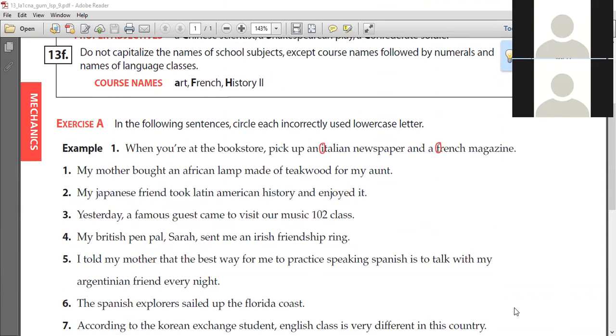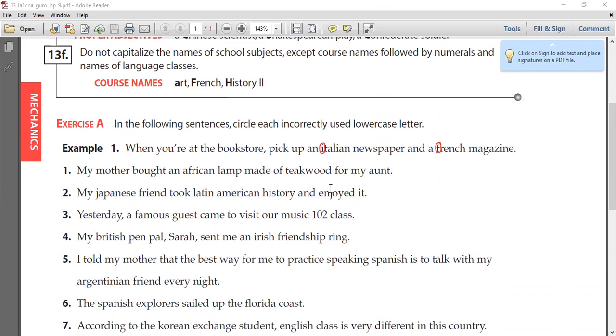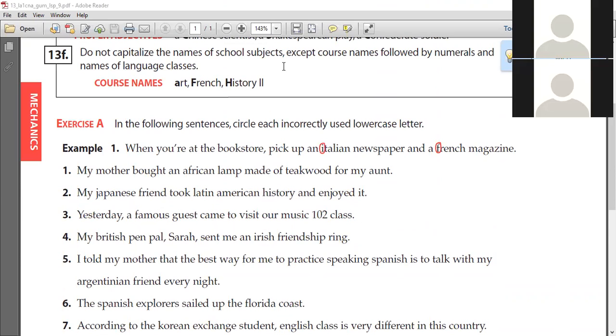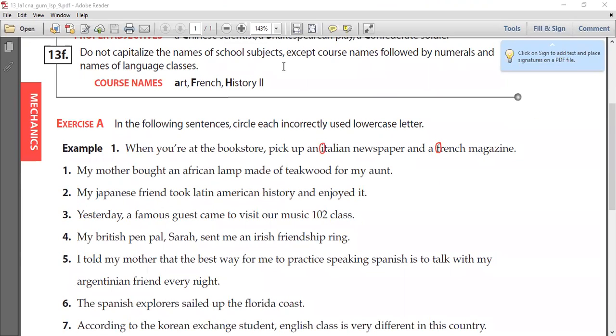All right, so here, Abdurrahman, go ahead, dear. Number one: My mother bought an African lamb made of teak wood for my aunt. A and African. Bravo. Great job, Abdurrahman. So we're going to circle, as they asked us to do, in the following sentences, each incorrectly used lowercase letter. So here, African has to be capitalized because it is a proper adjective.